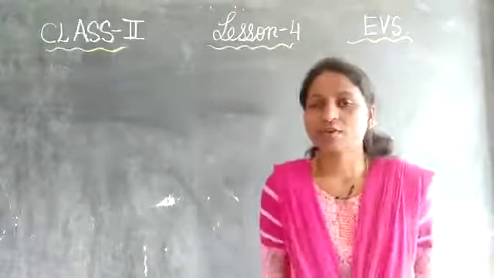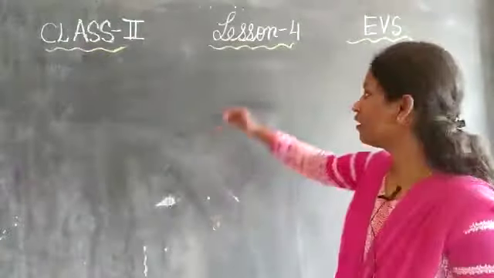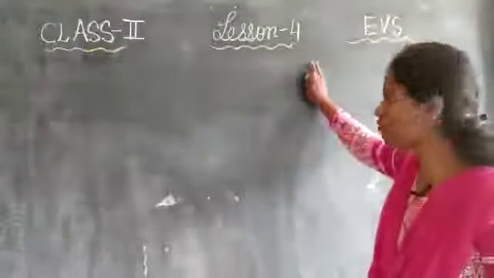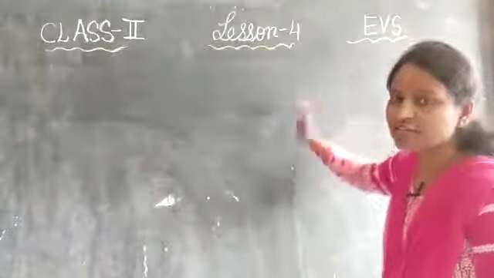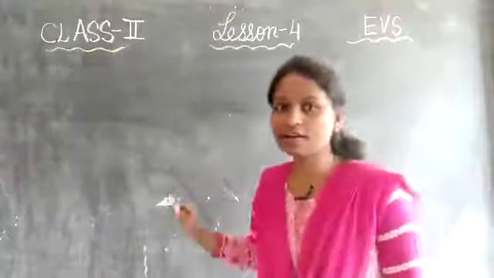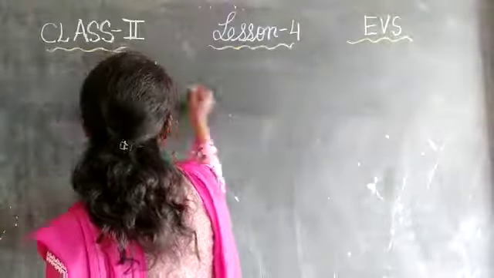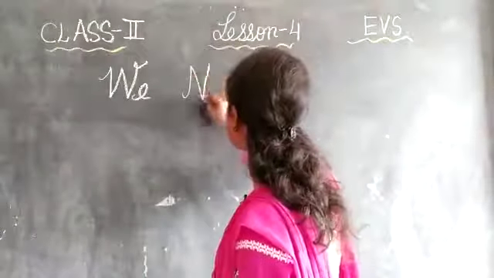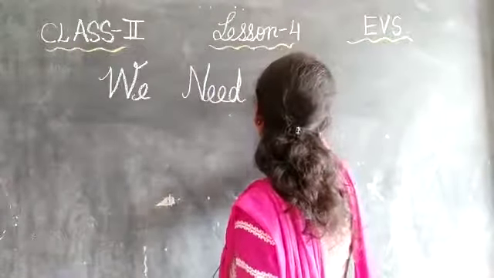So, here for the class 3 children we are going to learn, for the second class children, lesson number 4 in the EVS subject, environmental science. The lesson number 4 name is We Need Shelter. What is the name of the lesson, children? We Need Shelter.